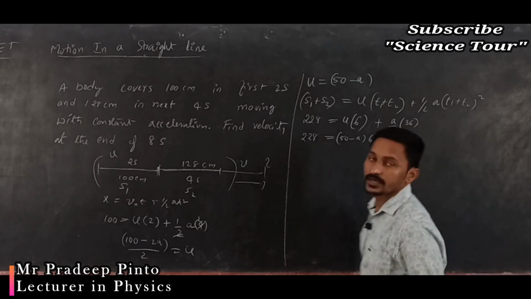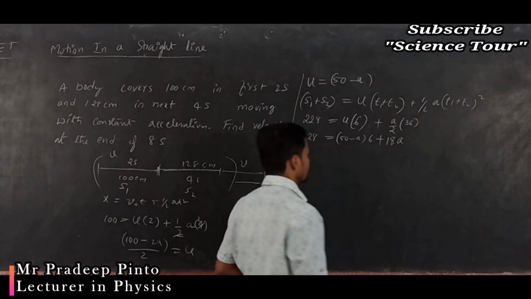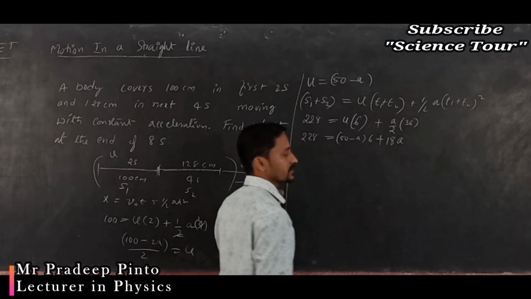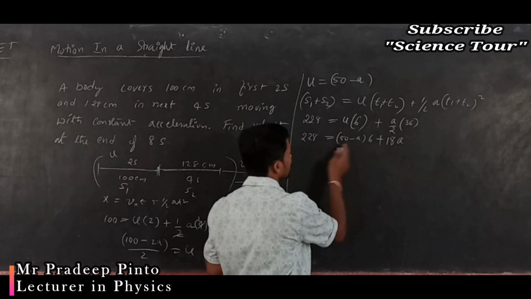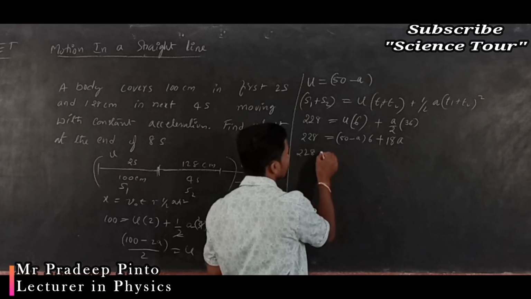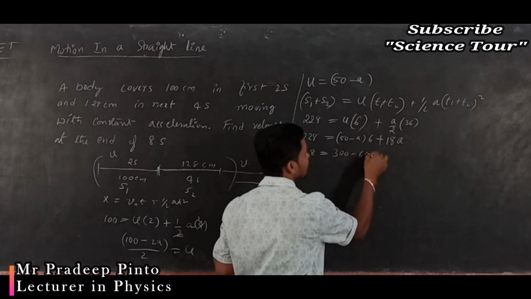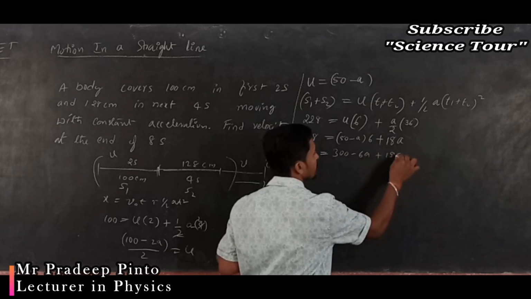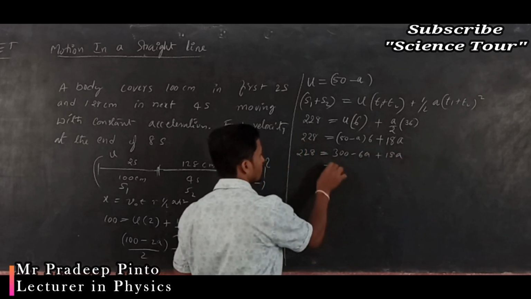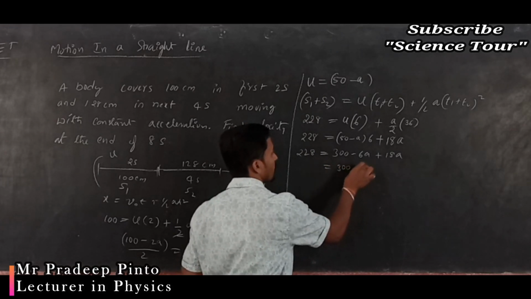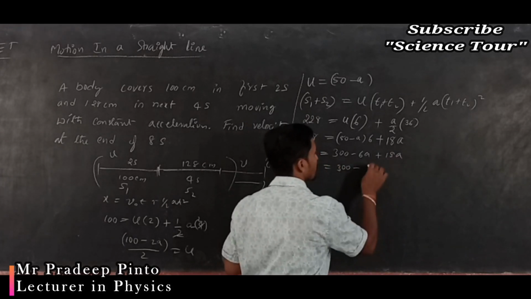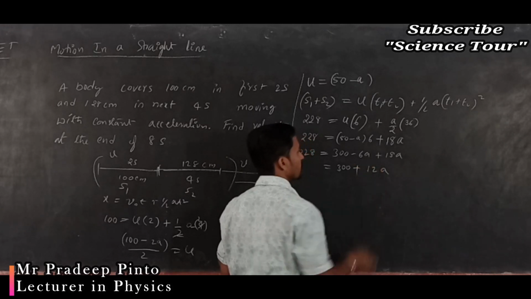My aim is to find the acceleration so that I can find everything else. So 228 equals 300 minus 6a plus 18a, which is 300 plus 12a.